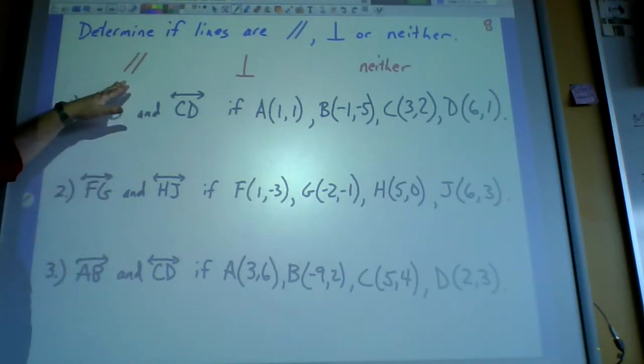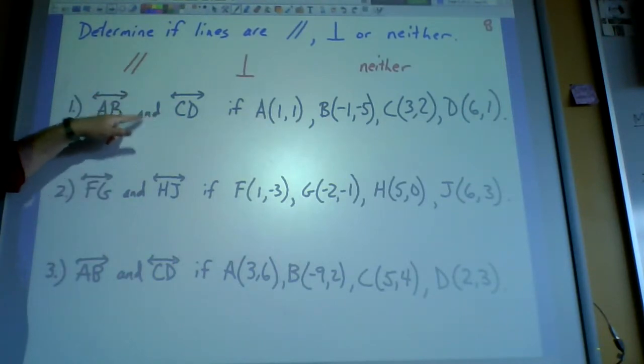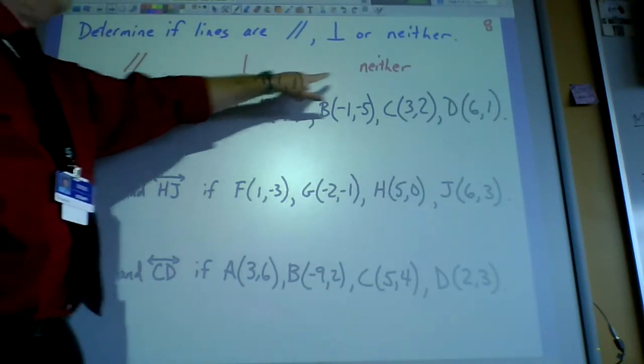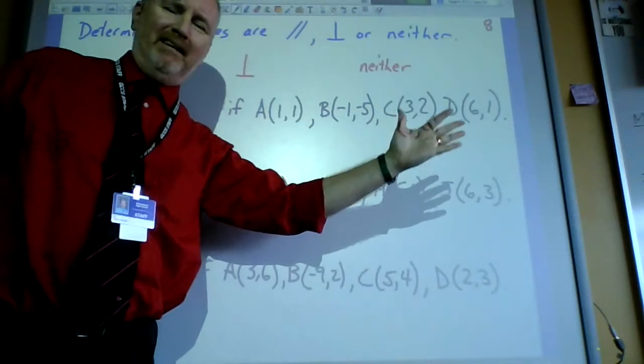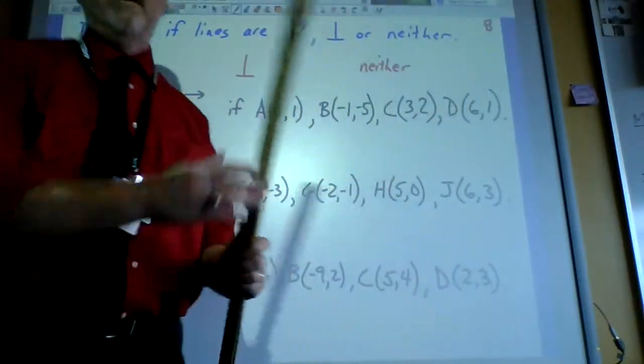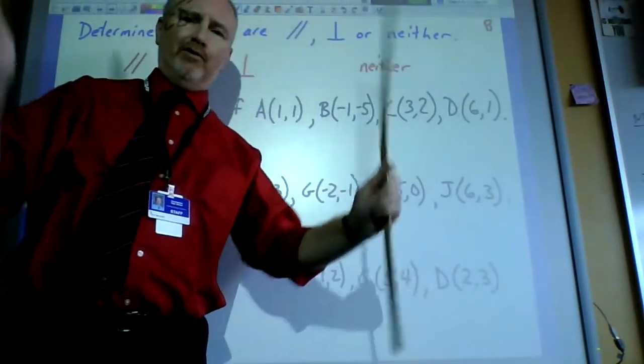We're going to determine if these two lines are parallel to each other, perpendicular to each other, or neither. What would neither mean, Mr. Metcalf? Well, lines basically can interact in a couple of ways. In a plane, remember, if we're out in 3-dimensional space, they can do all kinds of stuff.